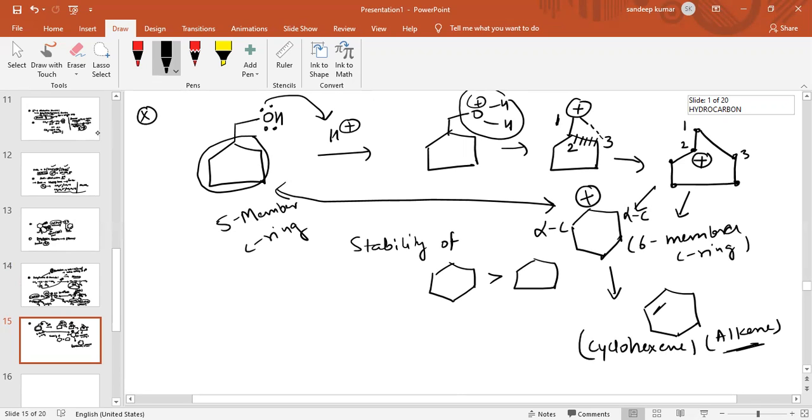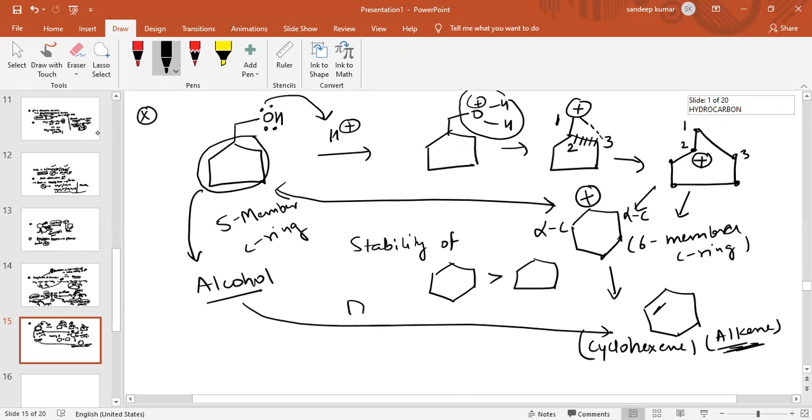So this is basically an alcoholic group. Alcohol is changing into alkene. It means there is removal of water, that is a dehydration reaction. How is water removed? The OH group is removed and from the alpha carbon hydrogen is removed. So minus H, hydrogen removed, therefore water is removed.